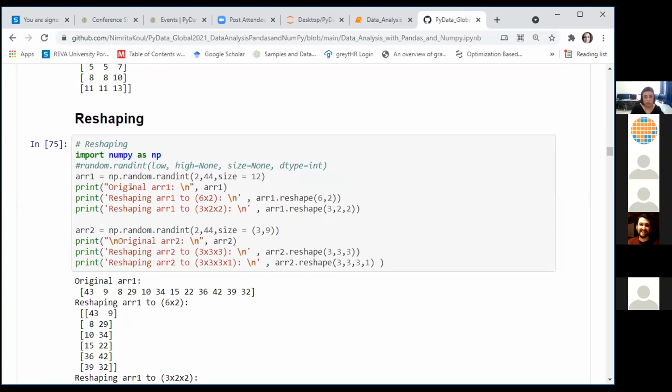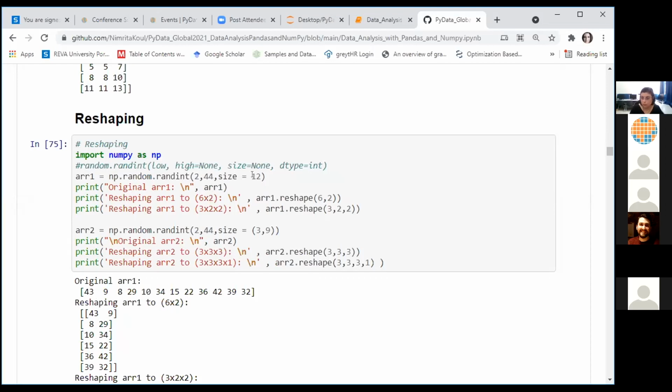We are looking at reshaping a little bit more in depth here. We generated an array ARR1 using random numbers. This has a size of 12, a flat array of 12 values, all randomly picked between 2 and 44. So I want to reshape this array. Before we try and reshape, we just have to make sure that the number of elements in your original array is compatible with the size that you are trying to use for reshaping.